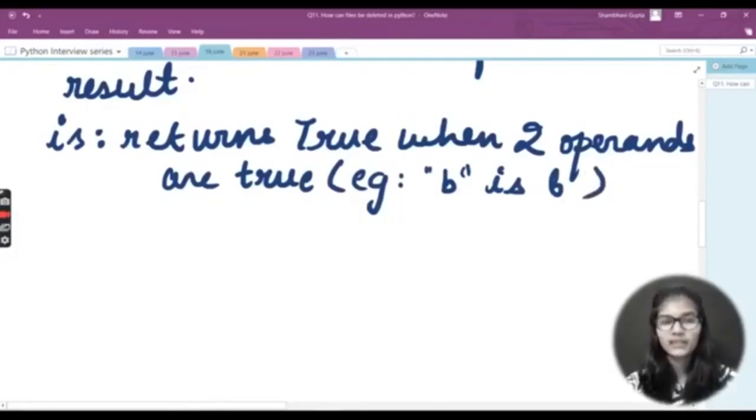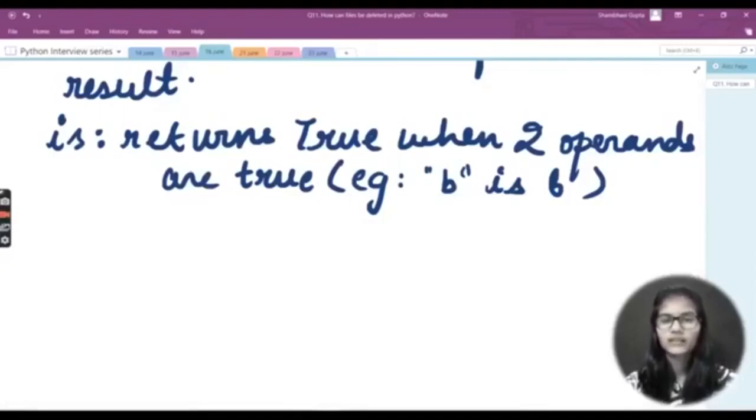In that case, let's say I have a variable that is B, and in that variable I have stored some value. When I use this is operator, if the variable and the value which I have written in my print statement with the help of the is operator are matching with each other, if both the variable and the value, the string, whatever you have written, are the same, then basically it returns true.